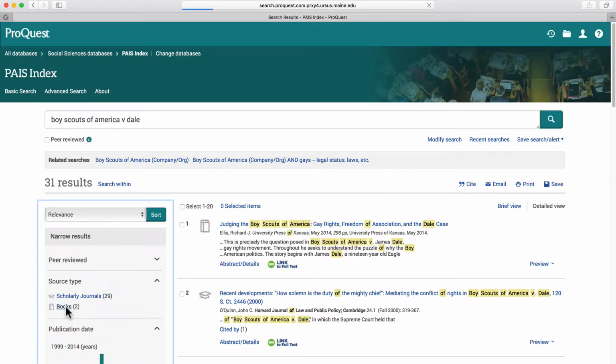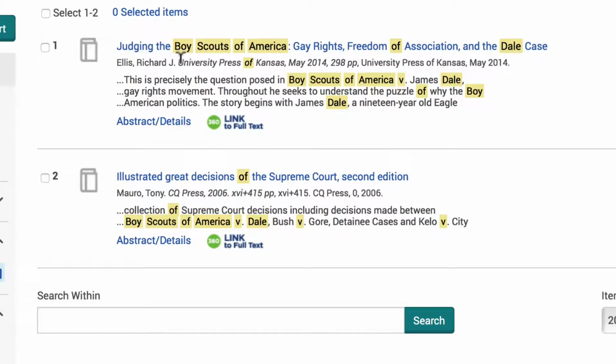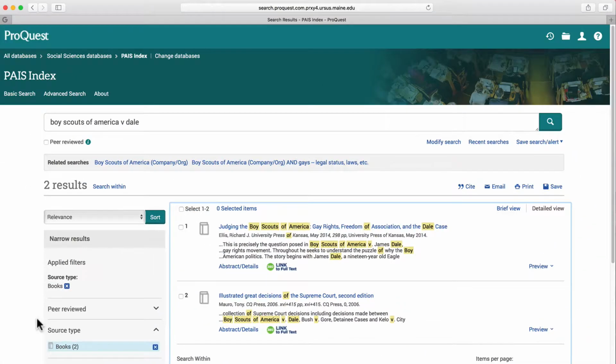Let's take a look. In this case, if we look at our first book, it actually is a book. 2 things tell me this. The University Press of Kansas is listed as the publisher, and the length. It's 298 pages long, clearly a book. And then here's another, also 415 pages long. So we actually do have 2 books here, and I could copy and paste these titles in the catalog to see if we have access.